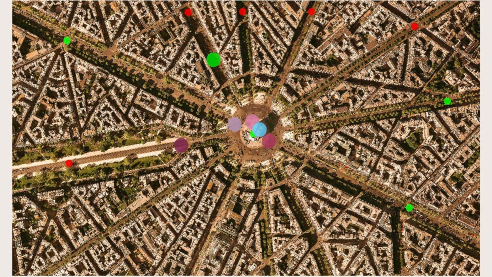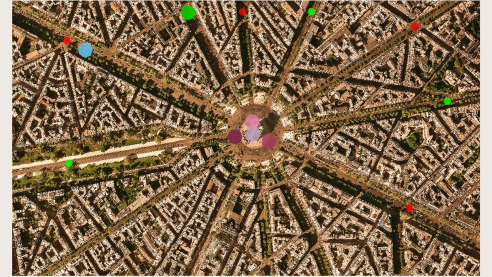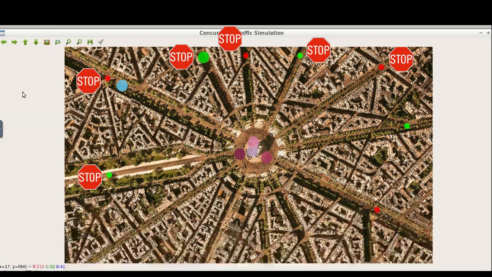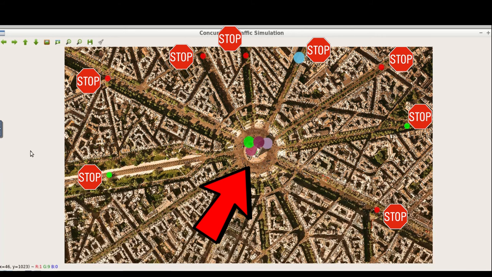First off, let's make a few things clear. What you are looking at in front of you is a famous place in France called Arc de Triomphe. These are all the traffic lights and this is the main intersection. Just to be clear, smaller dots near the stop signs are traffic lights and the bigger dots, which will be moving, represent a moving vehicle. Also, the moving vehicle will always make a U-turn at the stop sign.